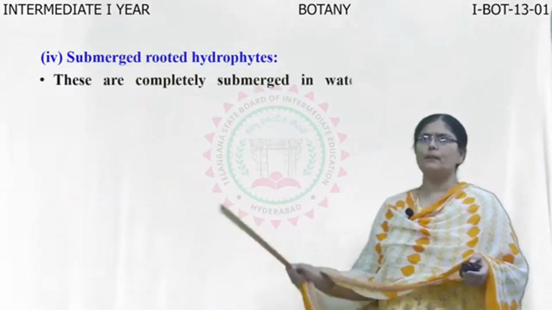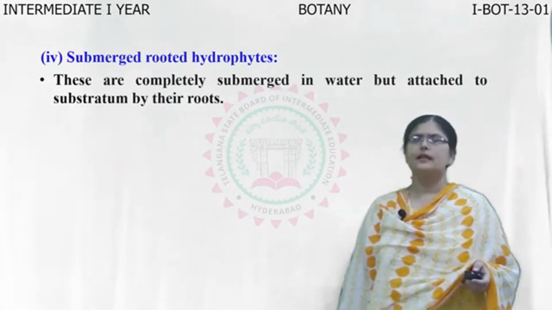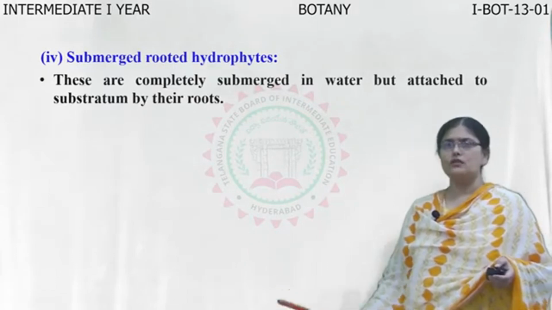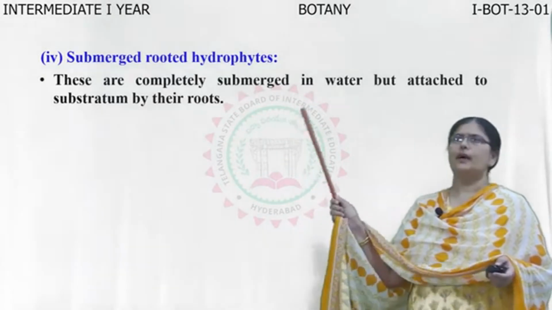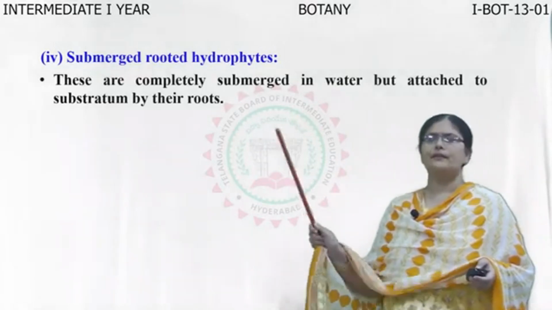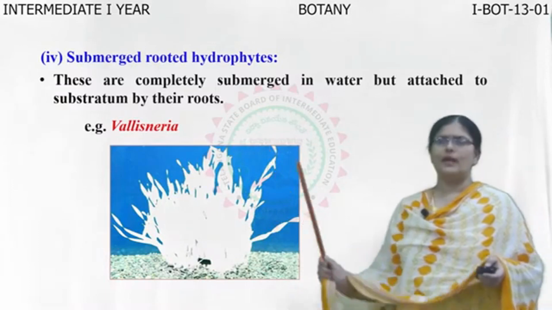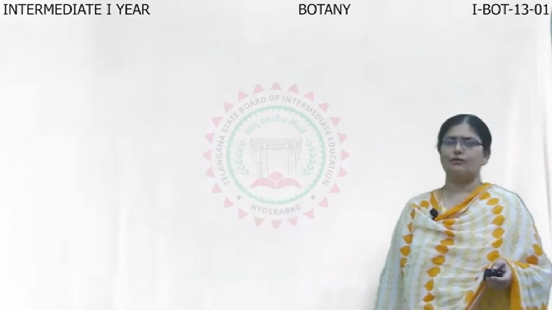So what do you mean by submerged and rooted hydrophytes? The term itself says the plants are submerged in water but they are also rooted in the mud of the water. So they are completely submerged but they are attached to the substratum by their roots. For example, Vallisneria. So Vallisneria is such a plant which is a submerged and rooted hydrophyte.